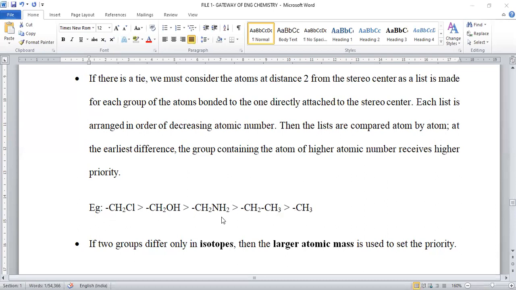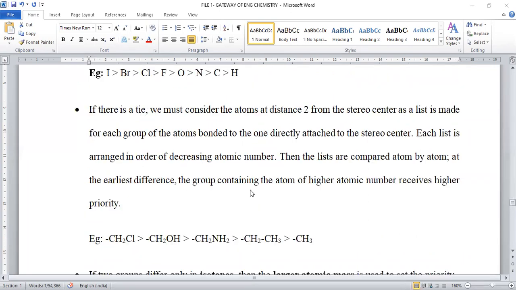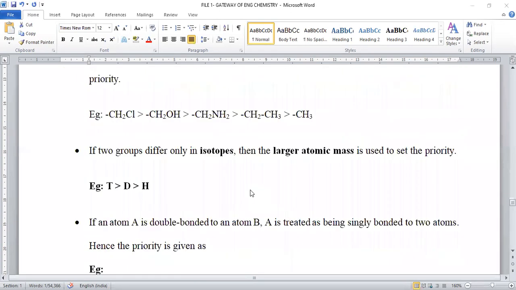Whenever we are considering the second atom directly linked, the highest atomic number wins: chloro is obviously higher than oxygen, than nitrogen, than carbon. Hence, we can say the chloro-containing group will get high priority here. So this is the second postulate of the Cahn-Ingold-Prelog rule.